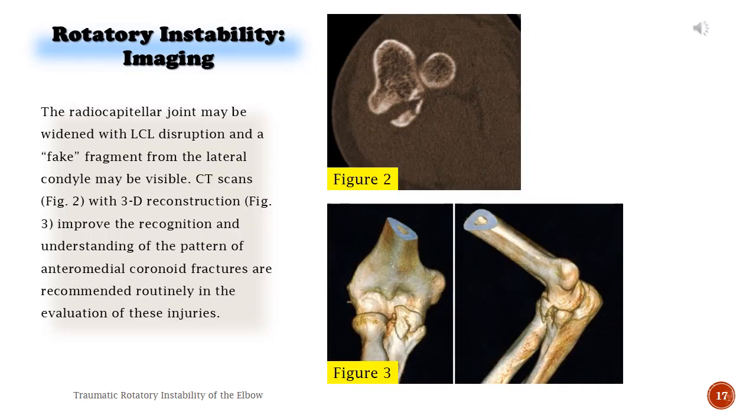Rotatory instability, imaging. The radiocapitellar joint may be widened with LCL disruption, and a fleck fragment from the lateral condyle may be visible. CT scans, Figure 2, with 3D reconstruction, Figure 3, improve the recognition and understanding of the pattern of anteromedial coronoid fractures and are recommended routinely in the evaluation of these injuries.